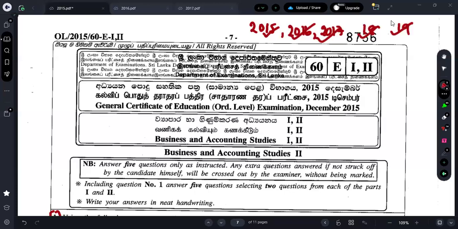So today we are going to start off with what? The case study question of each paper, which we didn't do. Today I'll be starting with the 2015 case study question and then doing the 2016, 17, 18, 19 case study questions. We will be doing only the case study questions which we didn't do. That is the main reason, guys. Then only you will understand how the case study question is tested. You can find many similar questions as we go forward from 2015 to 16 to 17. The scenario is different, but the questions are the same. The same type of question will be asked.